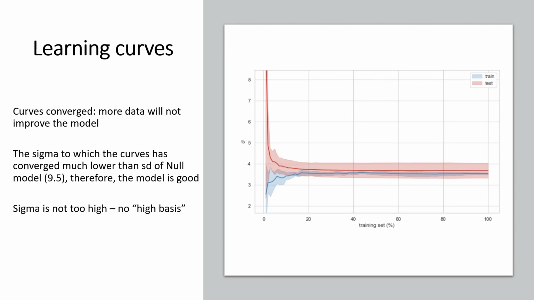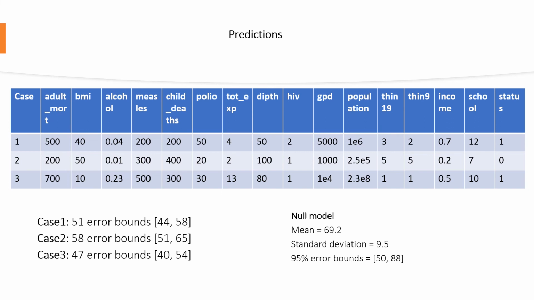So we conclude that this model has good performance, and sigma is not too high, so we can't say that it's high bias. So finally, we came up with this model, and we're going to try to put that to practice and make some predictions.